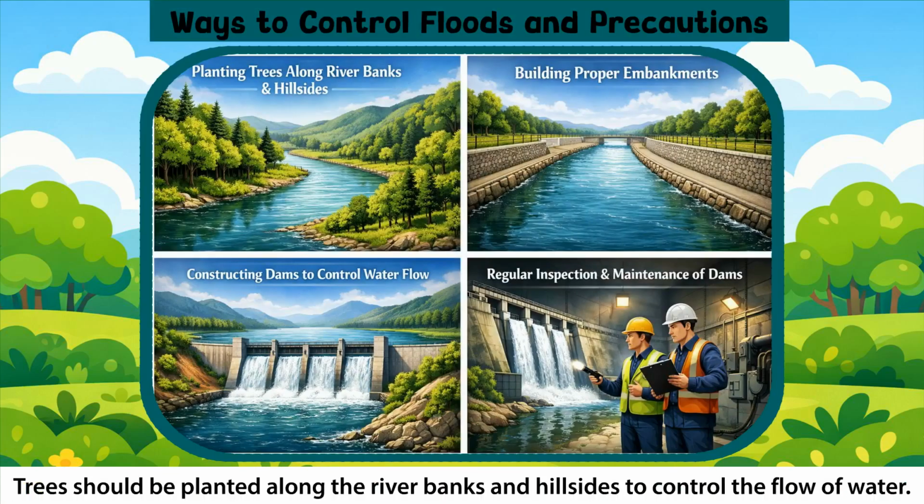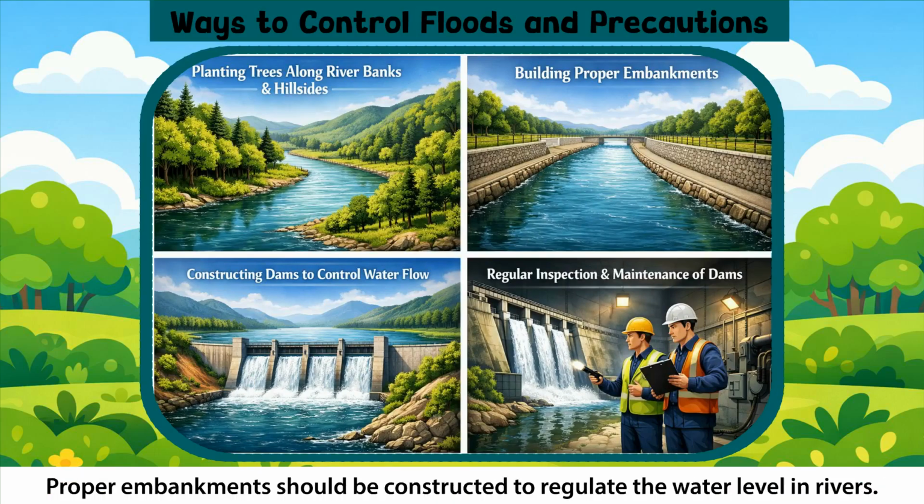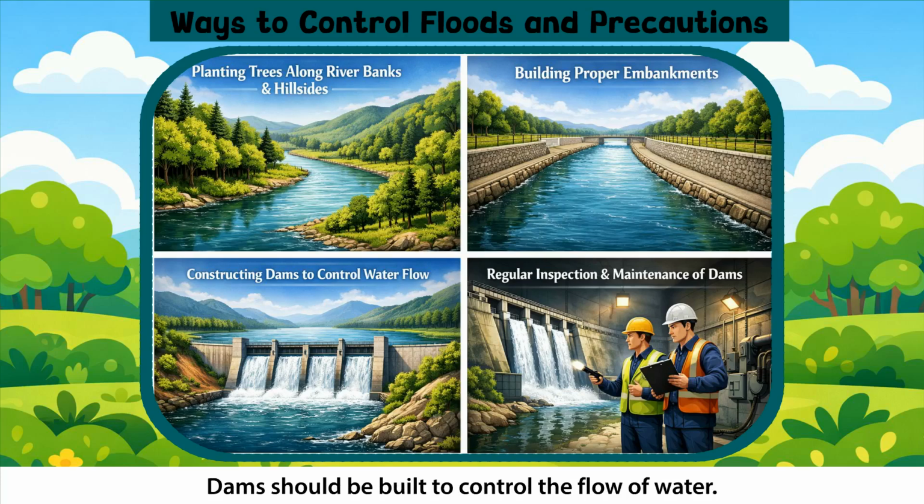Trees should be planted along the river banks and hillsides to control the flow of water. Proper embankments should be constructed to regulate the water level in rivers. Dams should be built to control the flow of water. Regular inspection and maintenance of dams are important to prevent damage that could cause floods.